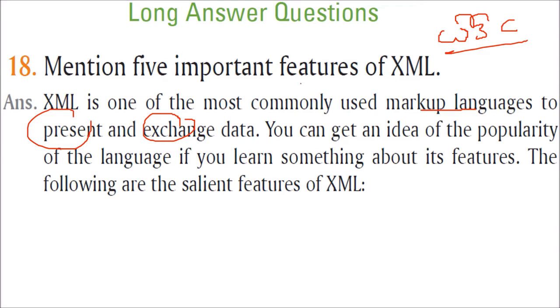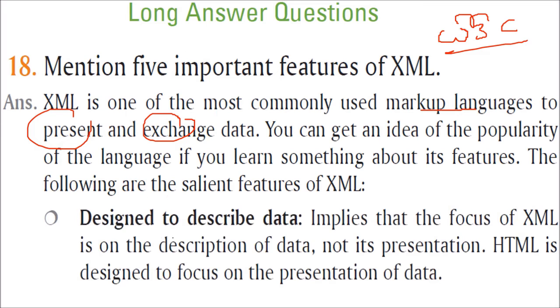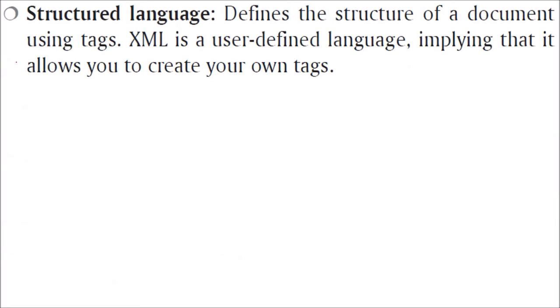There are certain salient features of XML. It is designed to describe data. That means the focus of XML is on the description of data, not its presentation, whereas HTML is designed to focus on the presentation of data. It is a structured language. That means you can define the structure of the document using tags. So XML is user defined. That implies that you can create your own tags.